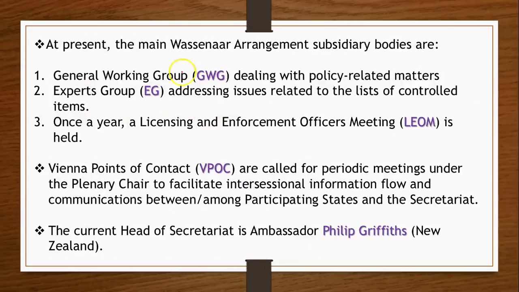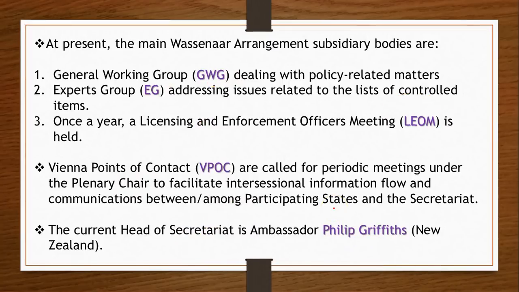You have subsidiary bodies of this WA. One is the GWG, that is the General Working Group. It deals with policy related matters, and then you have the experts group that goes through your list of controlled items, and once a year you have this licensing and enforcement officers meeting, LEOM as it is known. And then you have the Vienna points of contact, and at present the head of secretariat is Ambassador Philip Griffiths, right? He is from New Zealand, so keep this in mind as well.